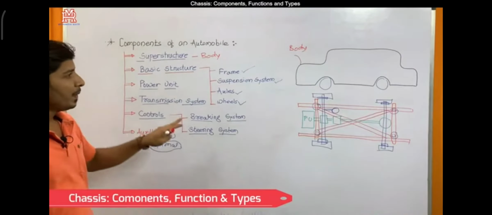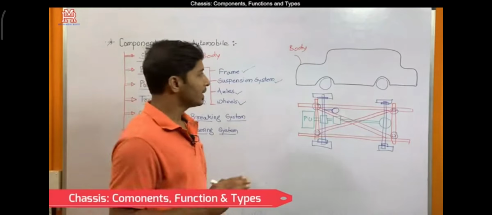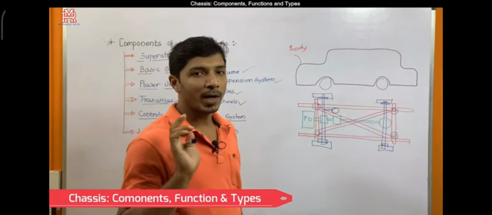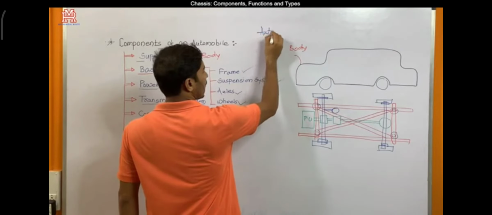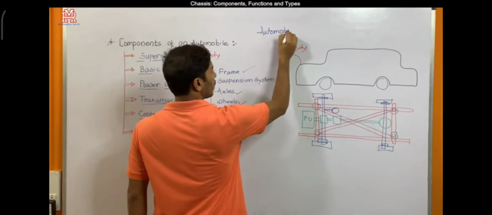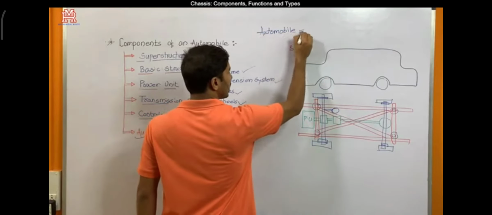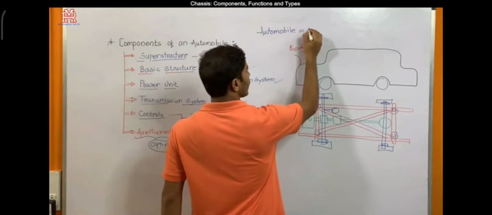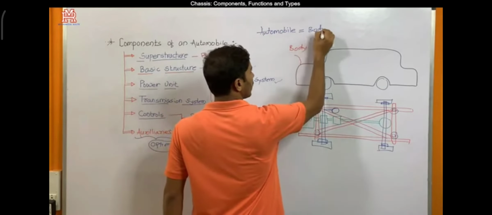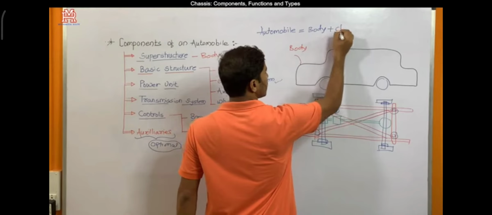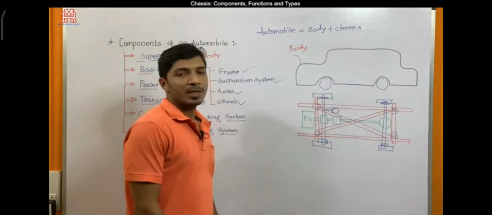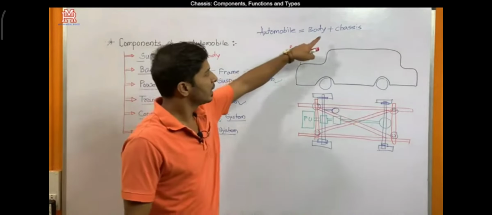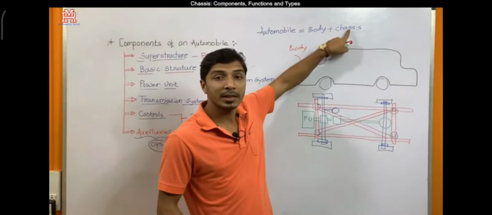This means the complete automobile vehicle consists of only two parts. For example, I can say an automobile or vehicle is nothing but vehicle body plus chassis. So how can chassis be simply defined?